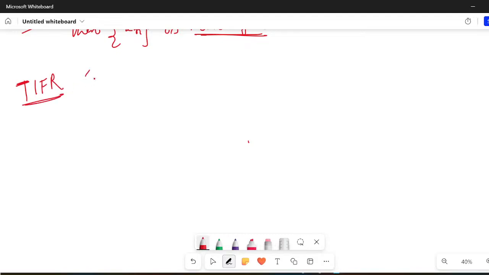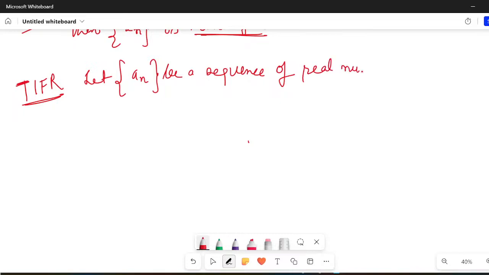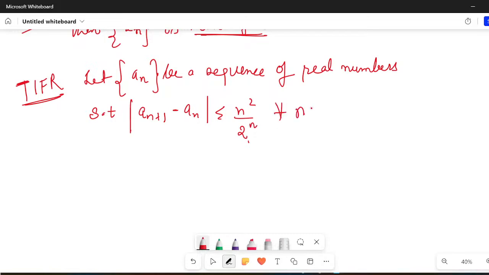The question says, let an be a sequence of real numbers such that modulus of an plus 1 minus an can be written as less than or equal to n square upon 2 raised to the power n, for all n belonging to the natural numbers. Then,